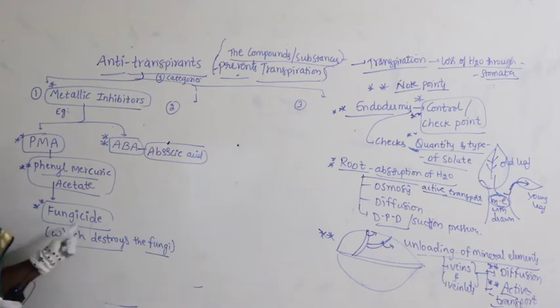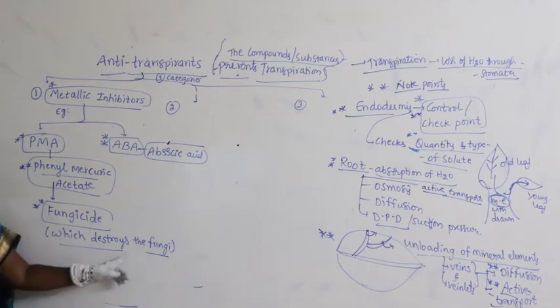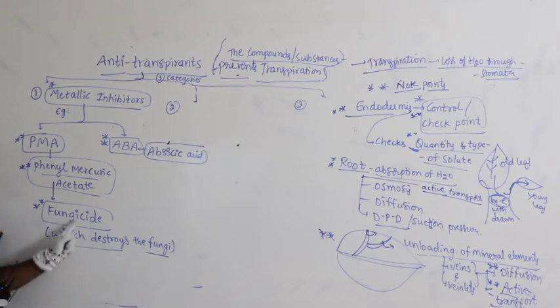We have terminologies like herbicide. Herbicide means which kills herbs. Bactericide, which kills or destroys bacteria. Algicide, which kills and destroys algae. Similarly, we say fungicide. What is a fungicide? A chemical compound or any compound which destroys the fungi. Generally, they are called fungicide. So, this is used as a fungicide.